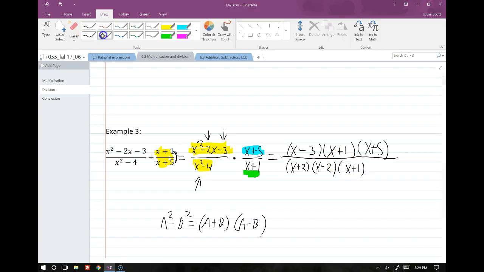Now we go through and cancel any commons. So we have x plus 1 is a common, and really nothing else. See, that's a result that's not that satisfying. But it's correct, so it's good. Okay, so now we just write out what remains. x minus 3, x plus 5, and on the bottom, we have x plus 2 and x minus 2.